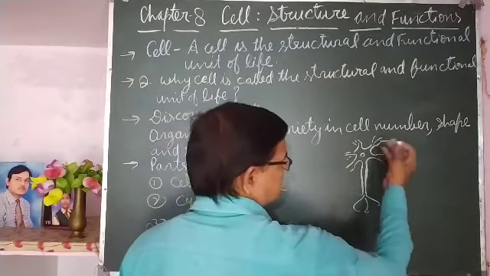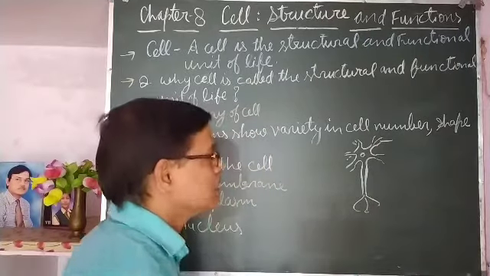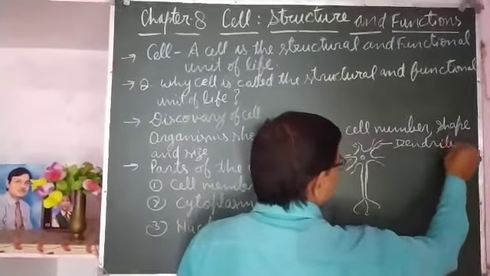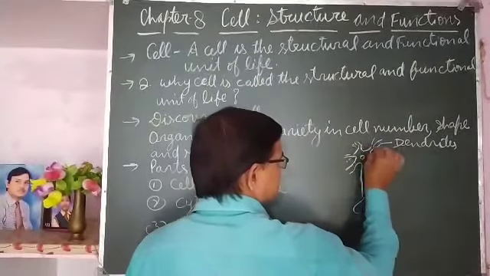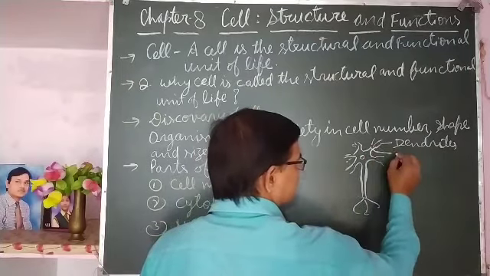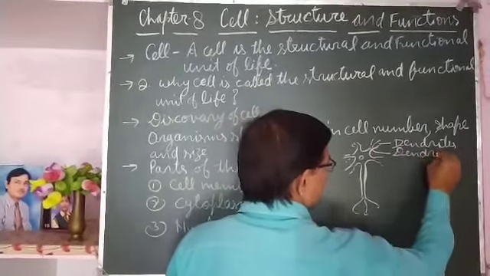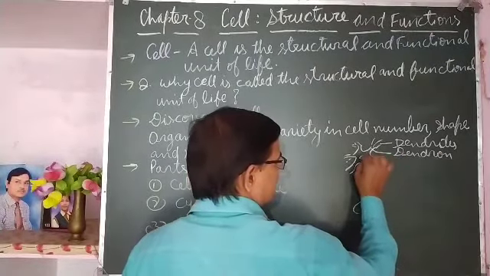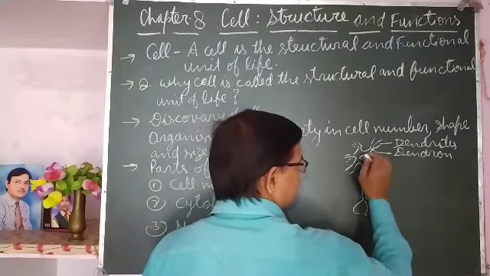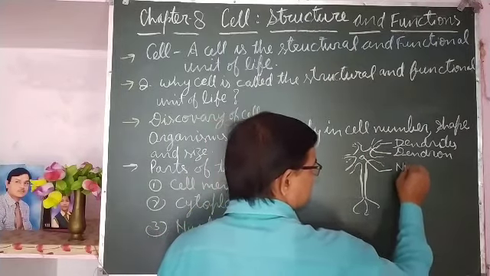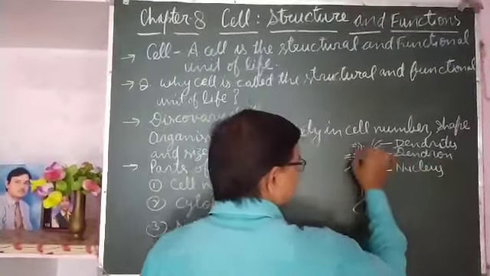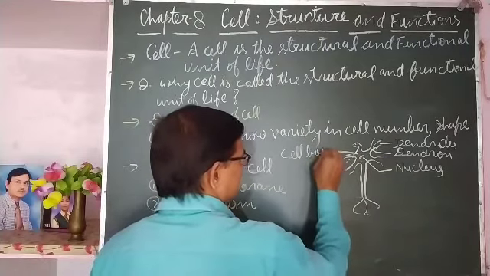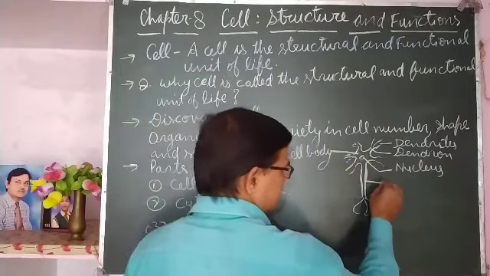In your book it is not labeled, so you may label it. These are the dendrites, and this thick branch is the dendron, and inside it at the middle there is the nucleus. This portion is called the cell body, and this longest branch is called the axon.